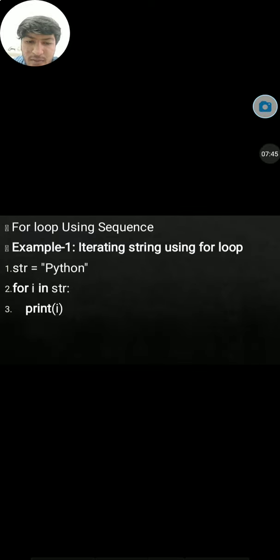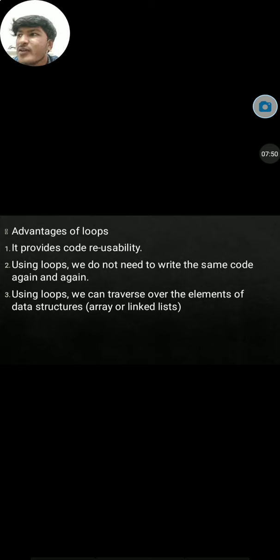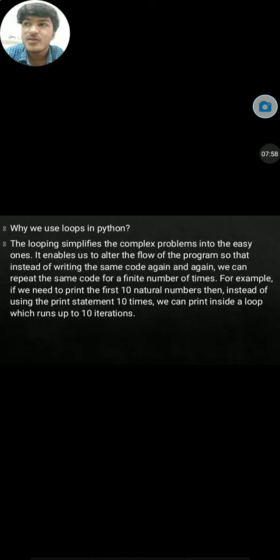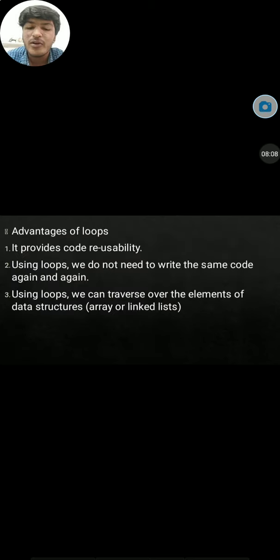And while loop is also used when we don't know the number of iterations. For example, we take the sum of n natural numbers, then we use a while loop, taking count is equal to 0, and we know the formula for the sum of n natural numbers, n into n plus 1 by 2. Like that, the while loop is executed for n times.